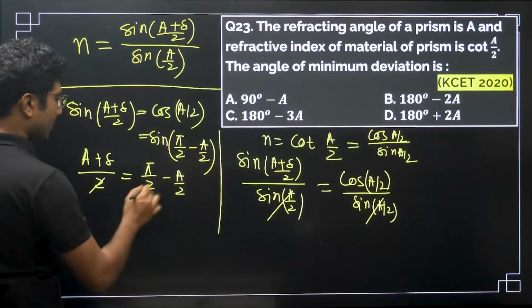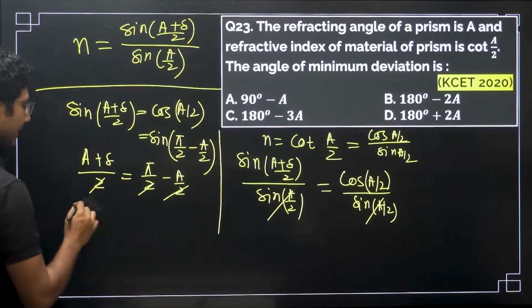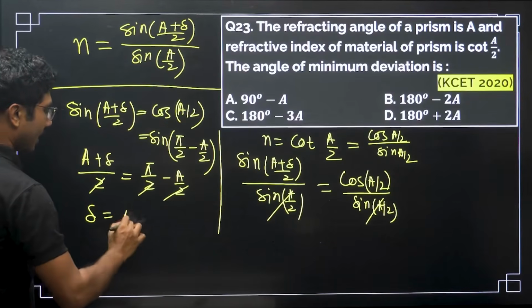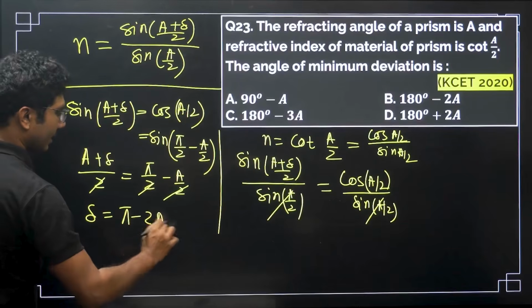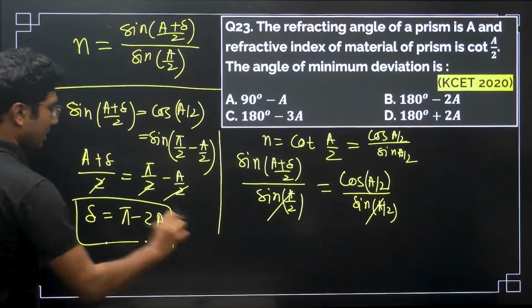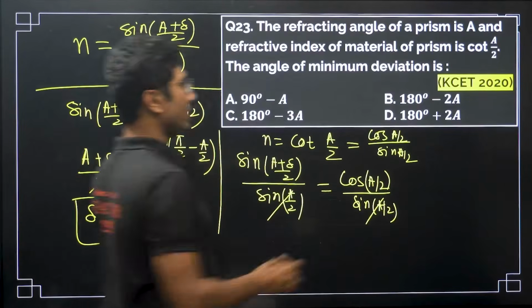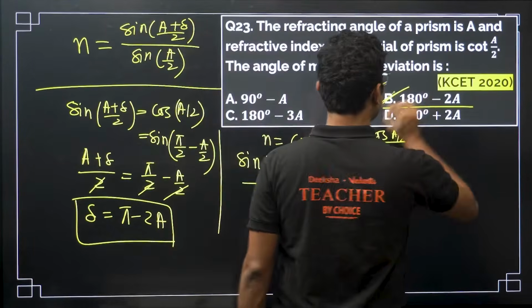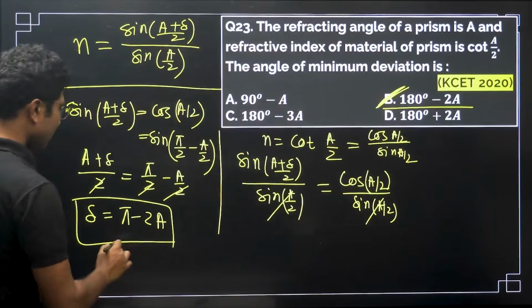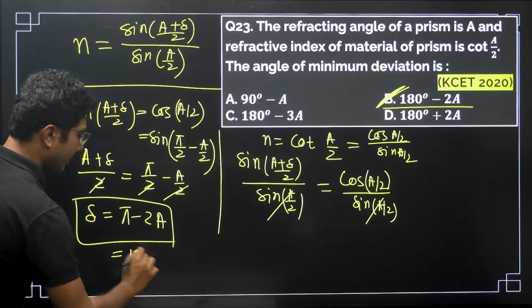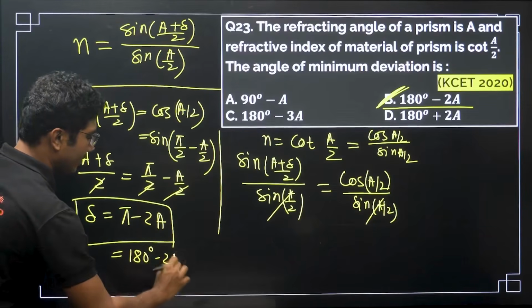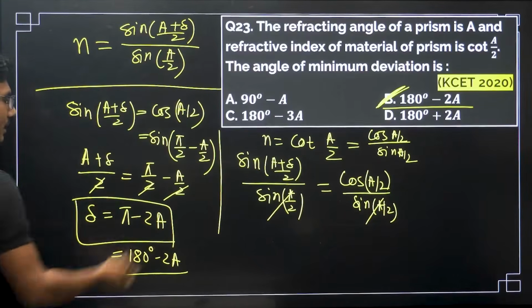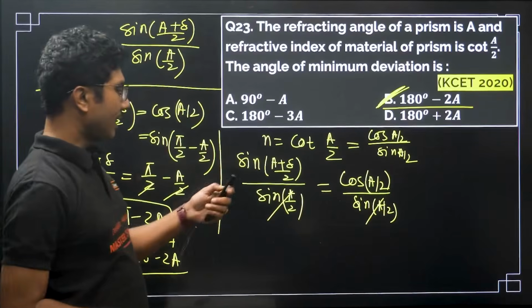Okay, the by 2 all get cancelled. Now you get A plus delta equals pi minus A. Okay, so it will be 180 degrees minus A, pi means 180 degrees obviously, right. This A will go to the other side, so you will get delta equals 180 degrees minus 2A.